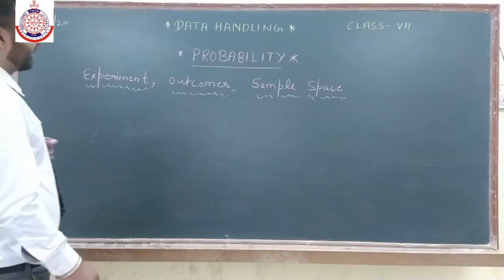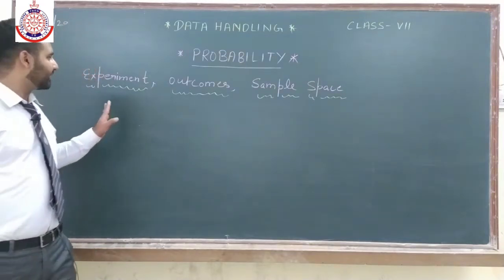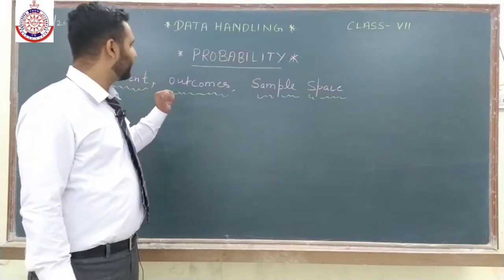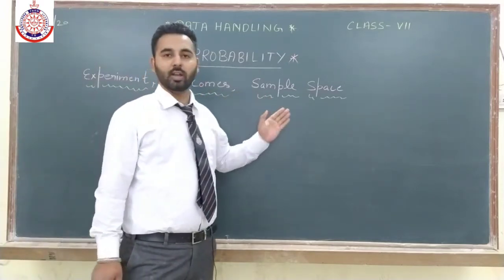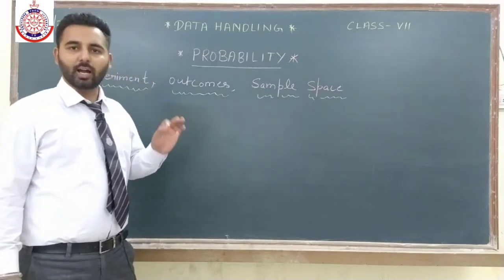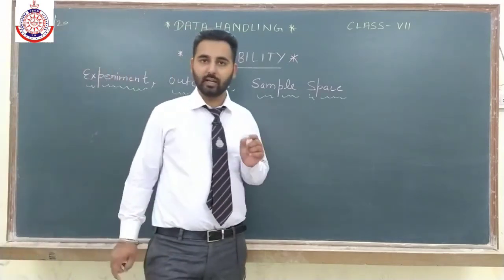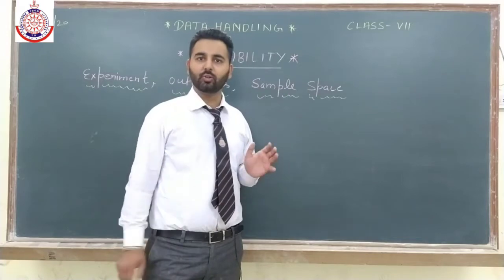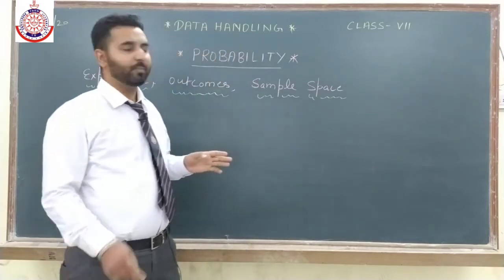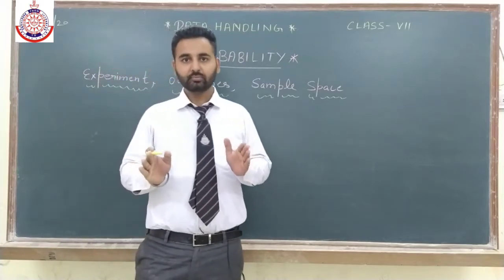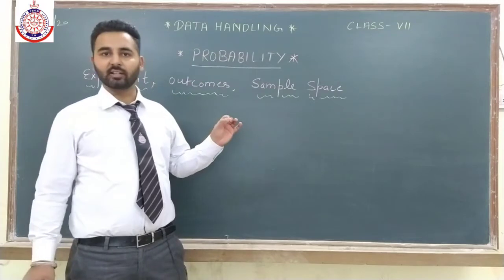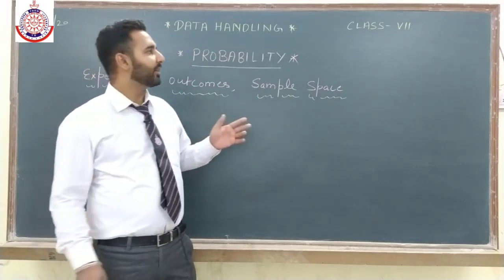Before starting the examples, let us understand these three things: experiment or event, outcomes, and sample space. Fine. To understand these three things, I am taking the example of a dice, which we use to play Ludo, business, and some other games. We all know the dice has 6 faces. On each face, there are some numbers.